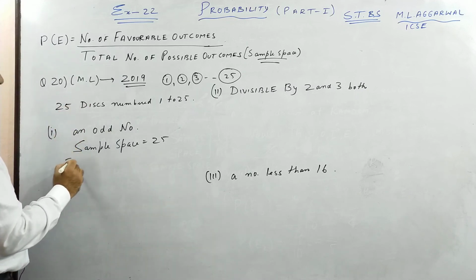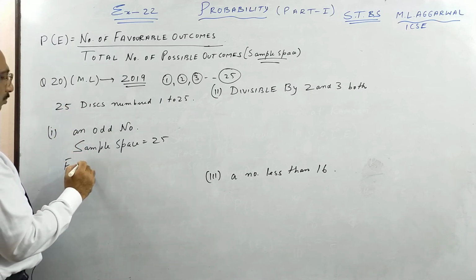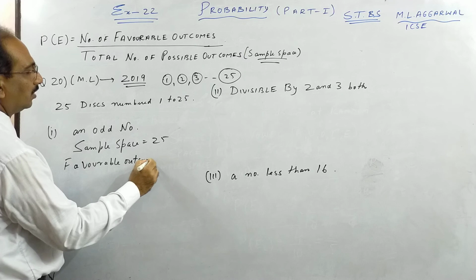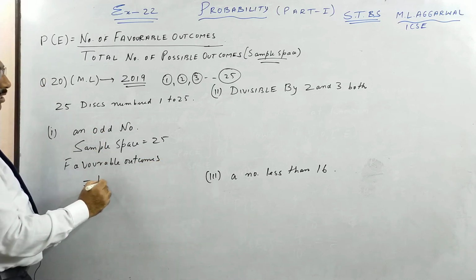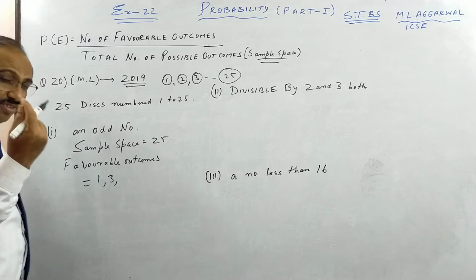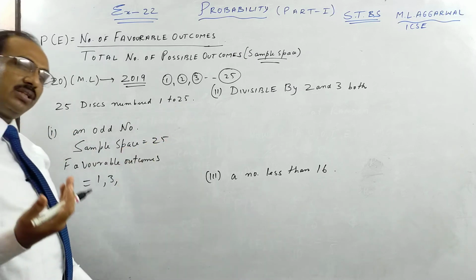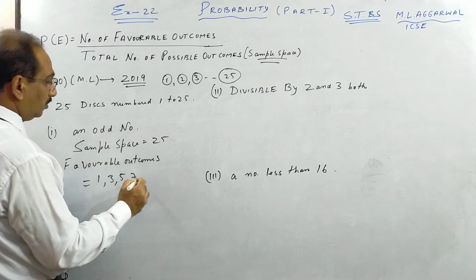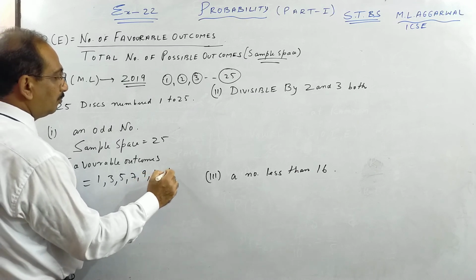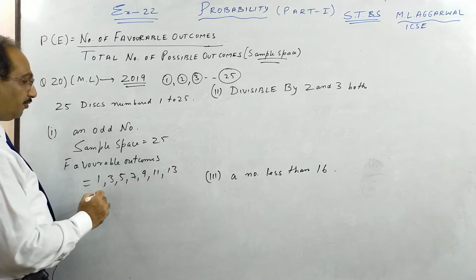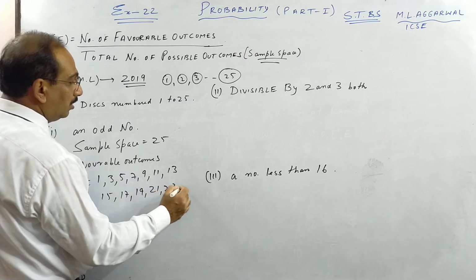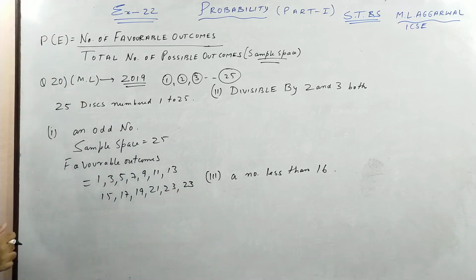Second thing, what is a favorable outcome? The favorable outcome will be, I want an odd number. So see, 1, 3, please write. Sometimes even one small mistake and you get 0. These are 3 parts, 3 marks. One small mistake and you won't get any mark. So please write all the odd numbers. Here I am writing odd numbers up to 25. Please write, never be overconfident, because it's a very dangerous thing to be overconfident in maths. Be humble and learn and practice.